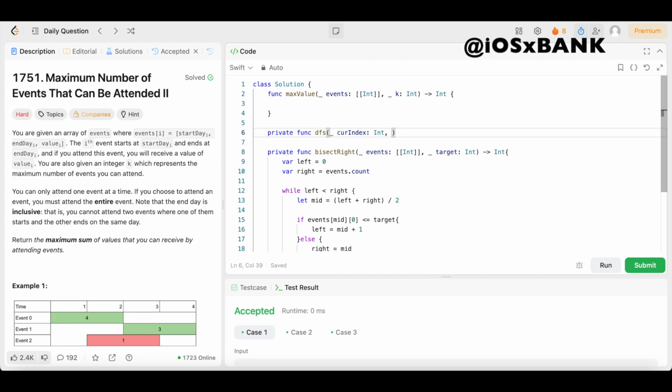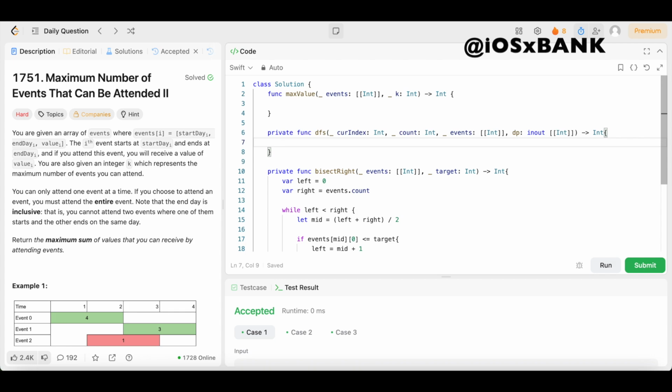Then underscore count colon, that's going to be an integer as well. Comma underscore events colon, that's going to be a 2D array of integers. Comma dp colon, this is going to be inout, and this is going to be a 2D array of integers as well. Come outside of the parentheses, and we're going to return an integer.